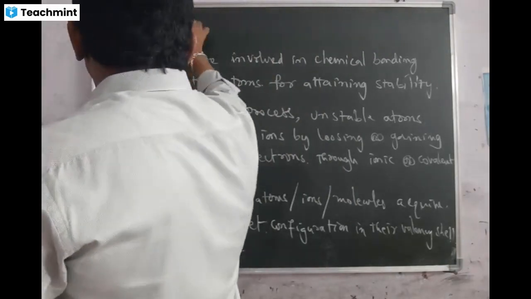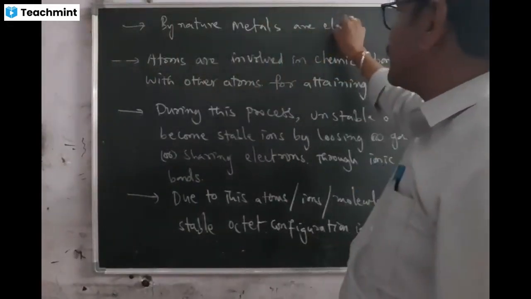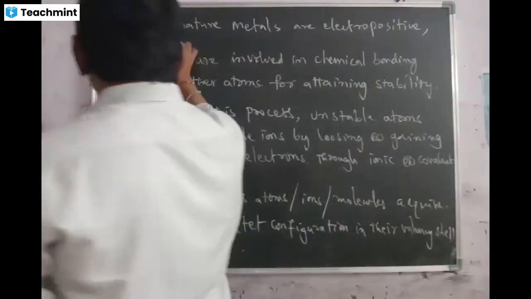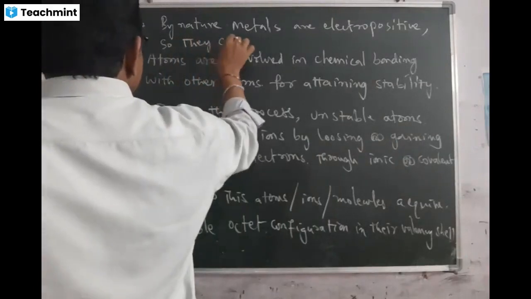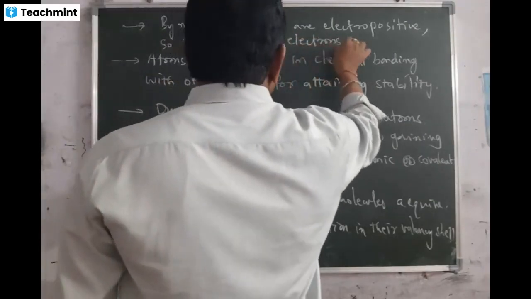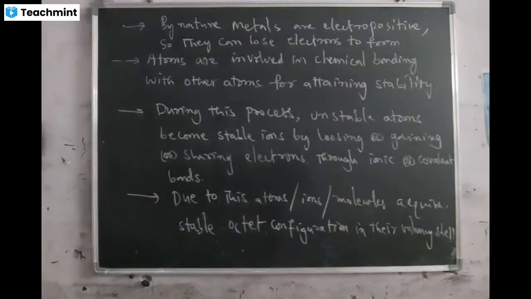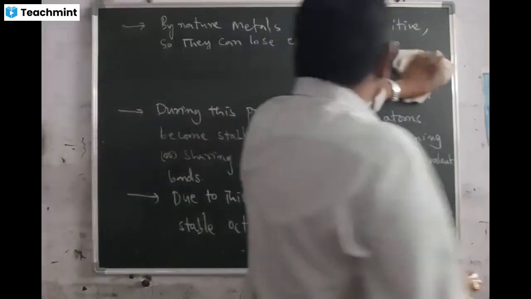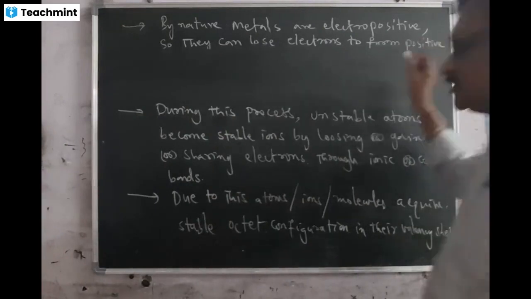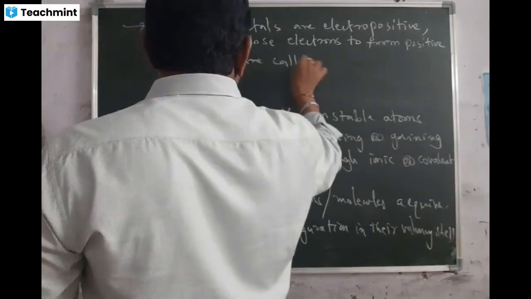By nature, metals are electropositive. So they can lose electrons to form positive ions, which are called cations.